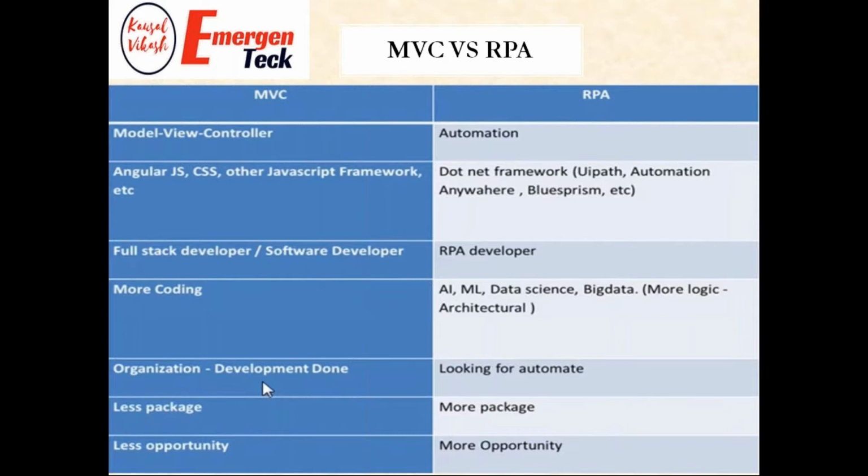If you start your career with RPA, you can go to AI/ML, data science, big data. So this is a step to start your journey with the latest technology. There is huge demand in the market but fewer people available, so from the growth point of view also it's a very good technology.